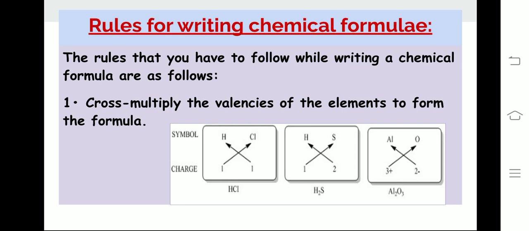Rules for writing chemical formulae. So, for writing any chemical formula of any chemical compound, we must follow some rules. First rule is to cross multiply the valencies of the elements to form the formula. Like you can see in this image, first of all we have to write the symbols of each constituent element present in the chemical compound, and then we have to write the charges or valencies, and then cross multiply the valencies of the elements.